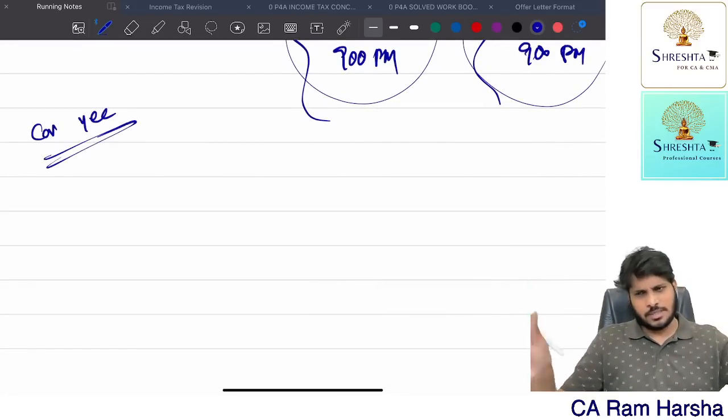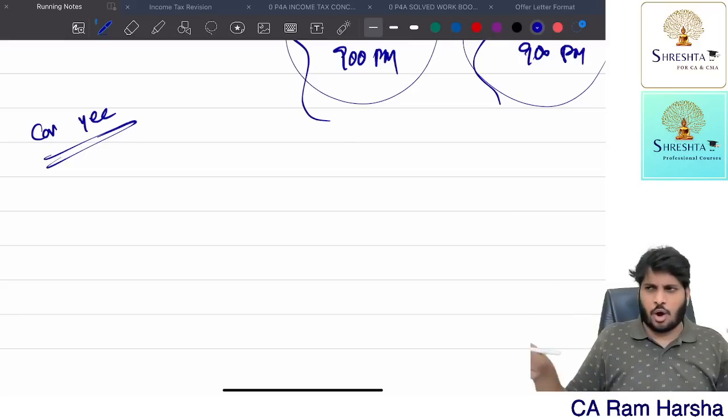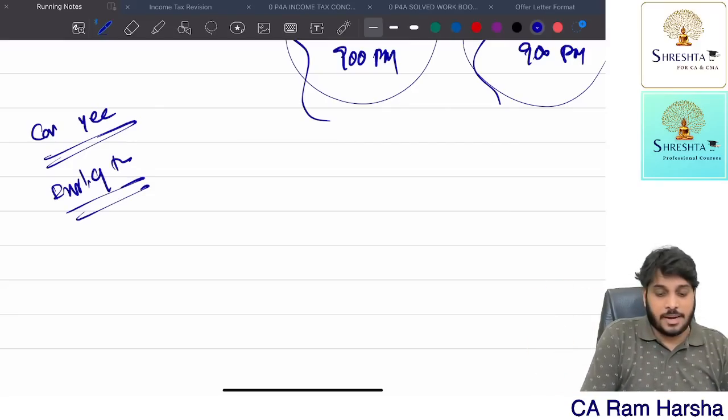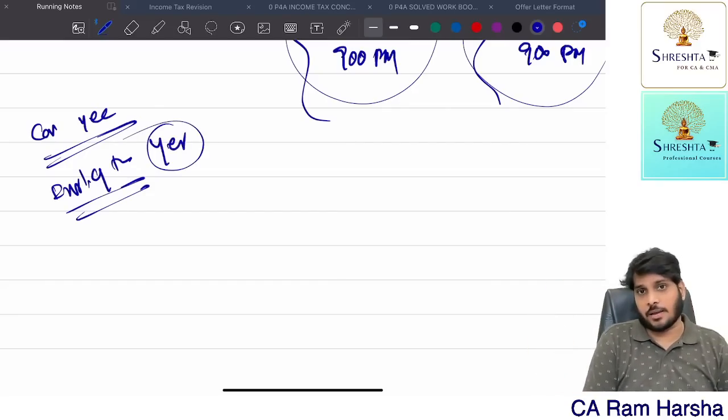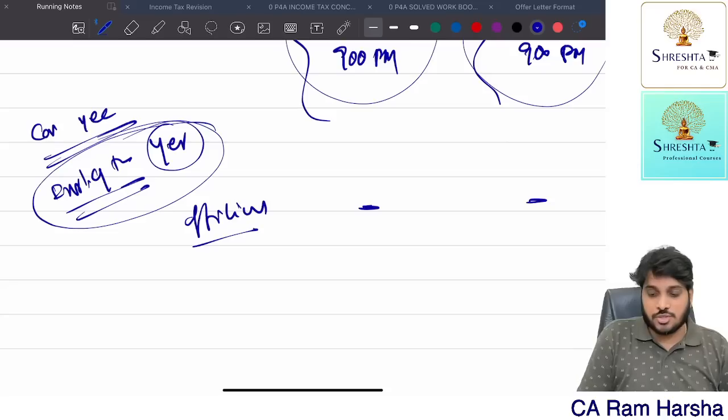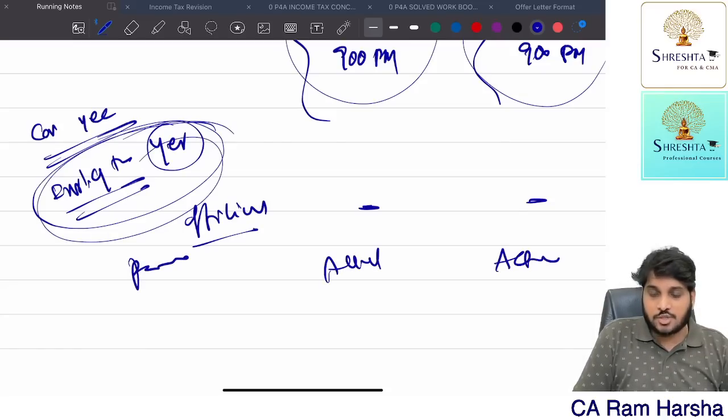Second part. Suppose the car is the employee's own car, owned by the employee, bought out of his own money. But the expenses of the car, running and maintenance, the employer, the company, is bearing. If the car is used for completely official purpose, perquisite is 0. Completely personal, actual expenditure is the perquisite.